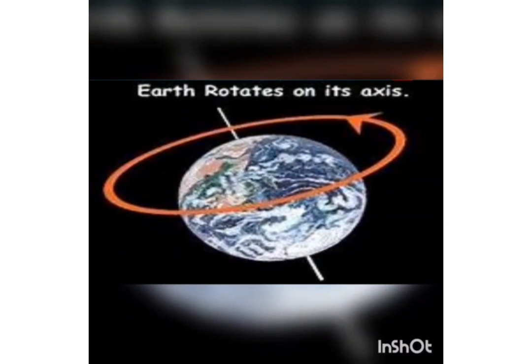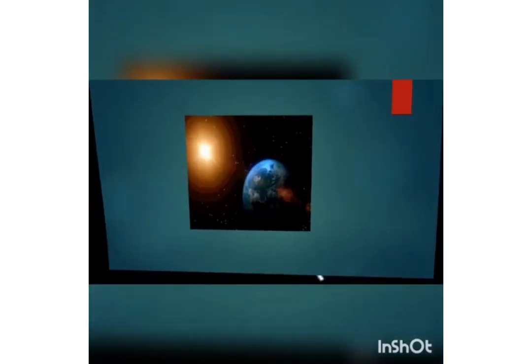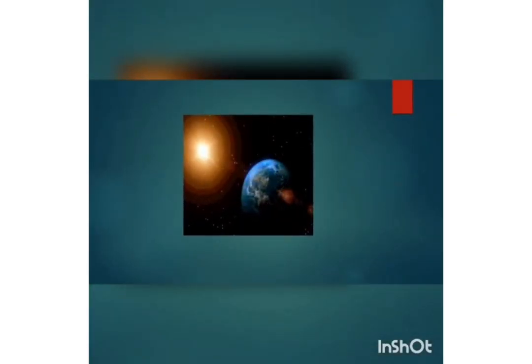The earth rotates on its axis. The part of the earth which faces the sun, the people of that part only are able to see the sun and they have day. The other part which is opposite to the sun has night.